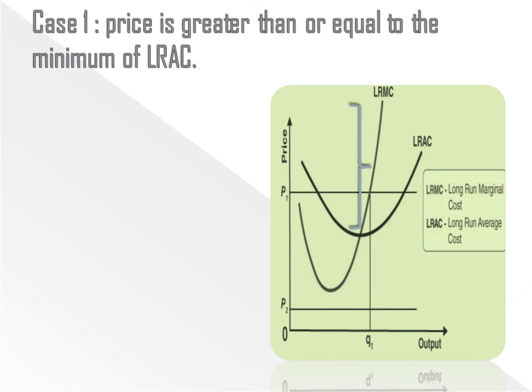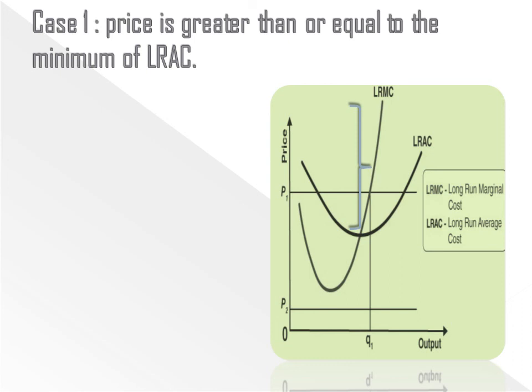Then the second condition, MC is non-decreasing. Then the third condition, price is greater than or equal to the minimum of LRAC. So all three conditions are followed when we are charging P1 price.